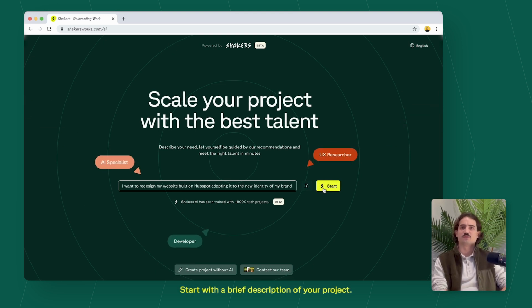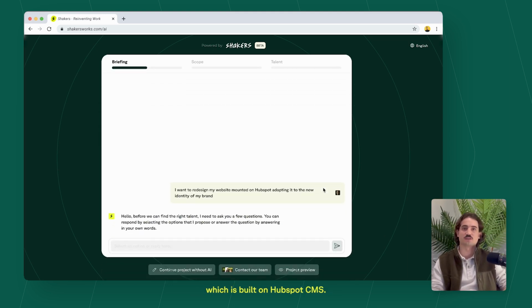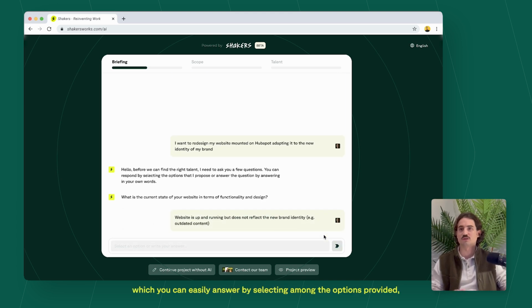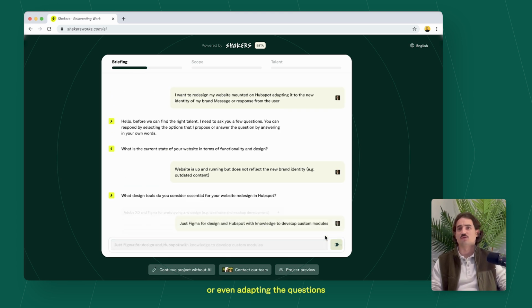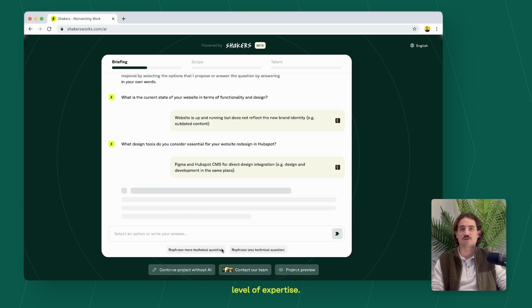Start with a brief description of your project. For instance, you have made a rebranding and you want to redesign your website, which is built on HubSpot CMS. As any good consultant would do, our AI will start asking questions specific to your project, which you can easily answer by selecting among the options provided, typing your own answer, or even adapting the questions to make them more or less technical, depending on your level of expertise.